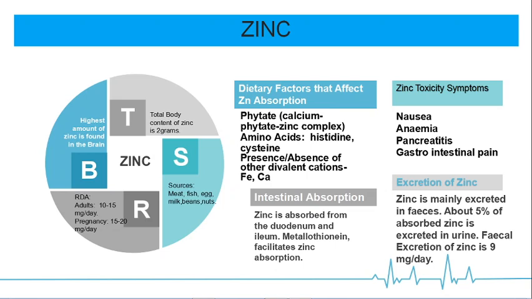RDA, when you consider the RDA for infants, it is 3 to 5 milligram per day. And in children, zinc is required 10 milligram per day, and for adults, males and females, 15 to 20 milligram per day is required.